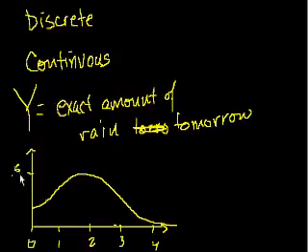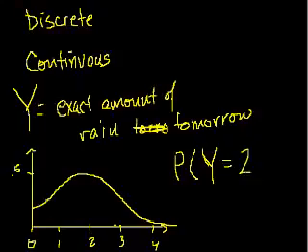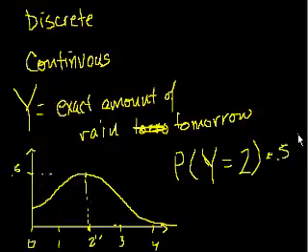So the way to think about it, if you were to look at this and I were to ask you, what is the probability that y, because that's our random variable now, that y is exactly equal to 2 inches? Right? What's the probability of that happening? Well, based on how we thought about the probability distribution functions for the discrete random variable, you'd say, okay, 2 inches, that's the case we care about right now. Let me go up here. Say, okay, it looks like it's about 0.5. And you say, well, I don't know, is it a 0.5 chance? And I would say, no, it is not a 0.5 chance.